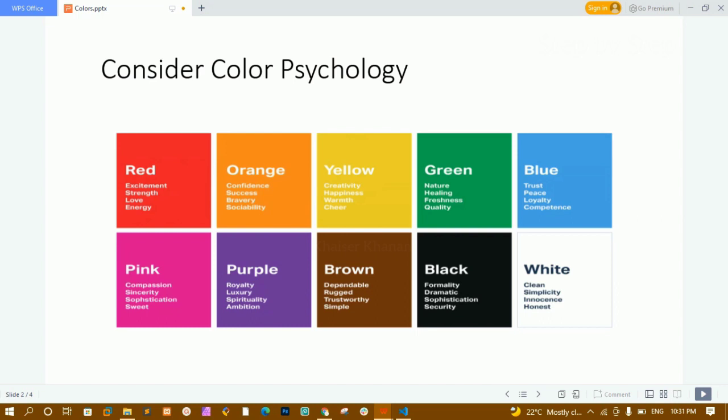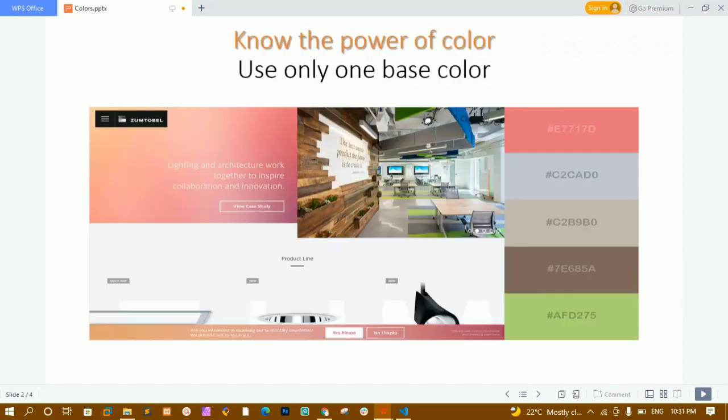We should not just give random colors. We should understand the meaning behind the colors and give them wisely. You can see that each and every color has a different meaning. We should also know the power of colors. A simple color can change the entire look and feel of the website. You should have that basic understanding of how to use color.